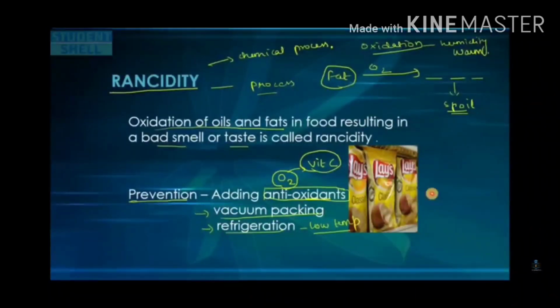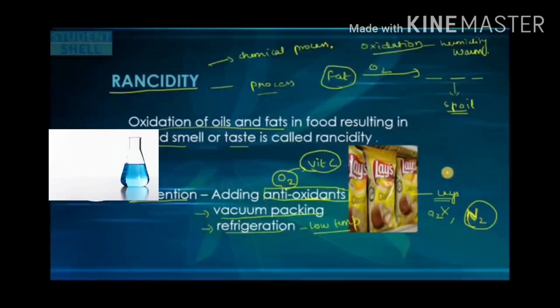Then there is vacuum packing, as we can see in the packet of Lay's and all, the lesser number of chips but more amount of vacuum is there. And remember, in the vacuum spaces, the air is there. Air is not oxygen basically. The nitrogen is kept over there because it is a non-reactive gas, and it will prevent the chips from coming in contact with the oxygen and to get